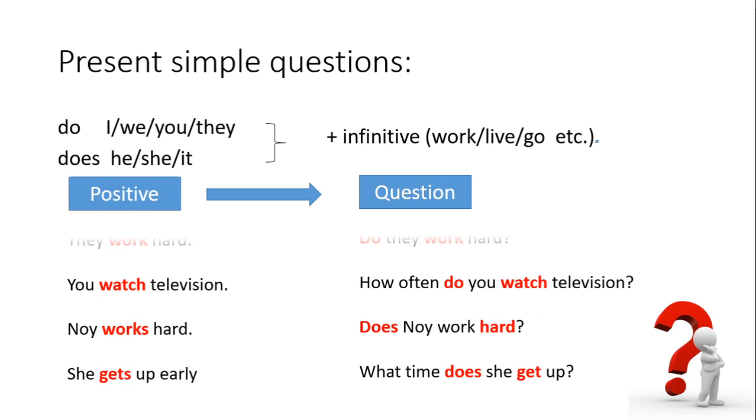An example. For the positive, they work hard. In question, do they work hard? You watch television. How often do you watch television? Noi works hard. Does Noi work hard? She gets up early. What time does she get up? So this is about present simple questions.